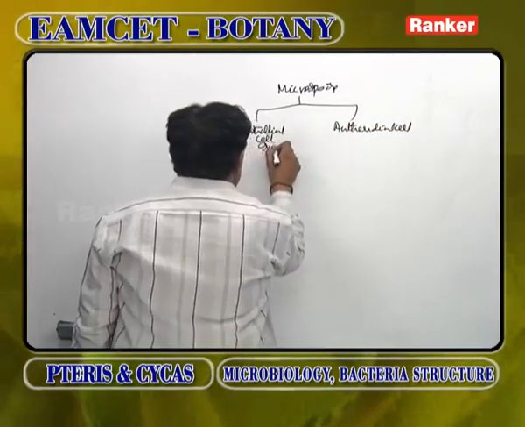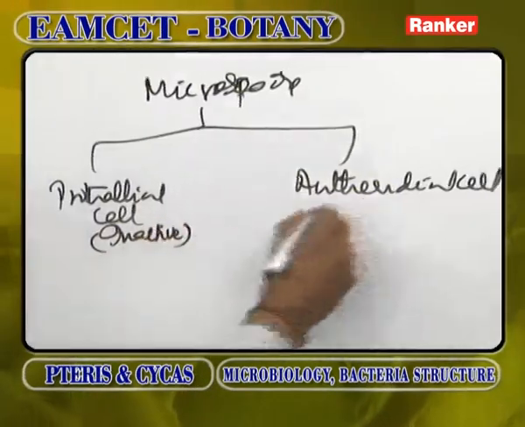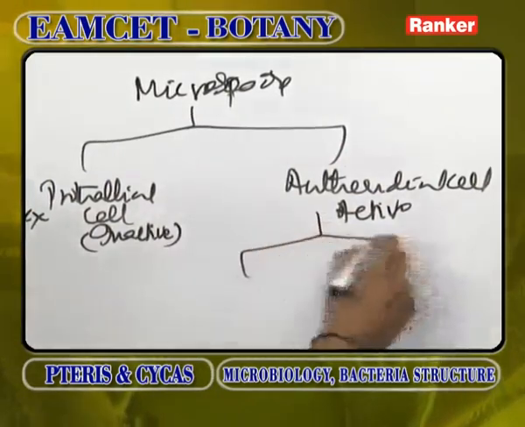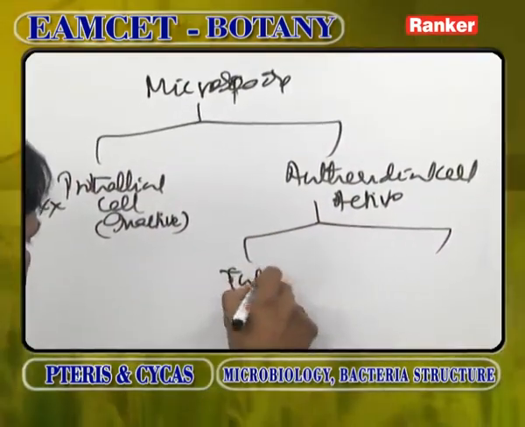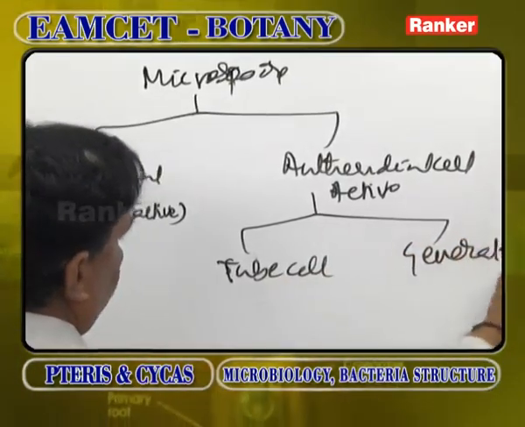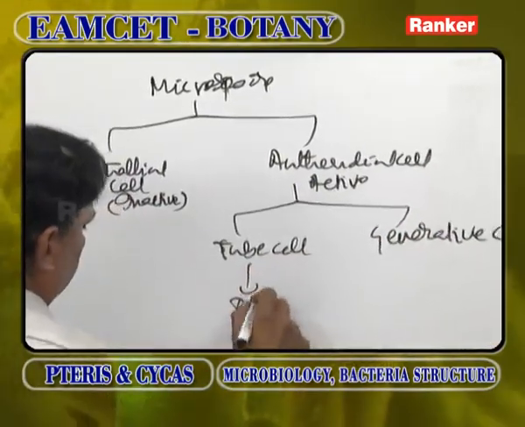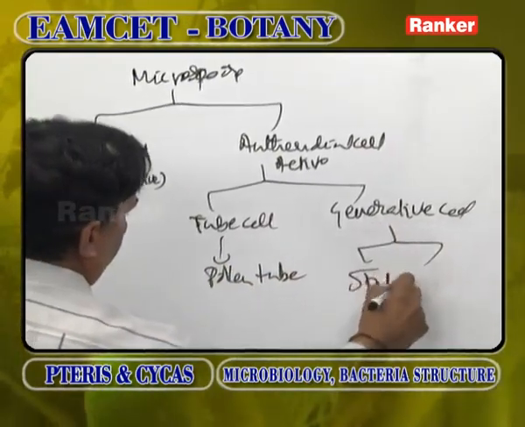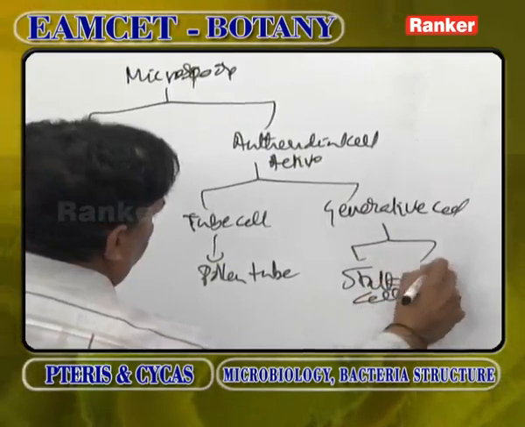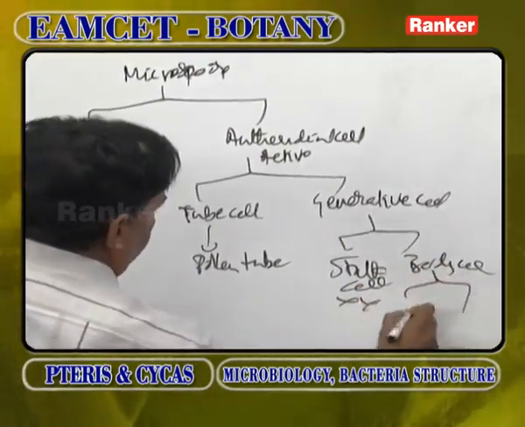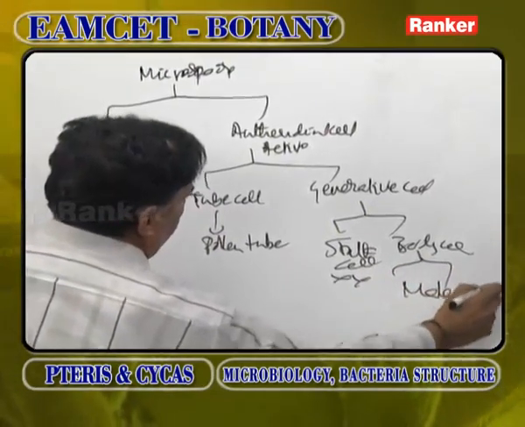Prothalial cell is inactive, antheridial cell is active. So, this cell does not divide. Antheridial cell divides to produce tube cell and generative cell. Tube cell forms the pollen tube. Generative cell again divides to produce stalk cell and body cell. Stalk cell is not dividing. Body cell divides to produce two male gametes.